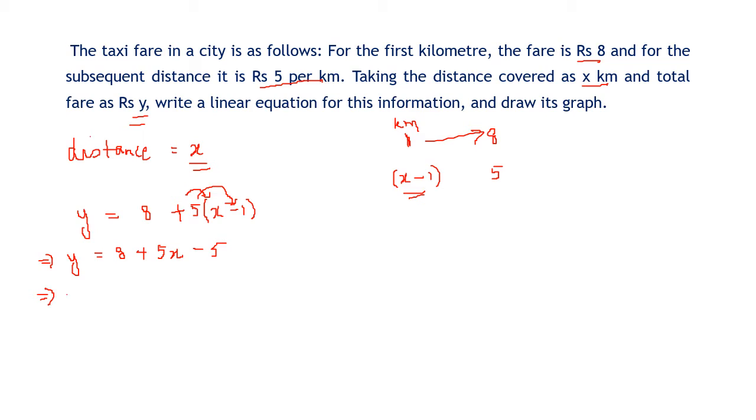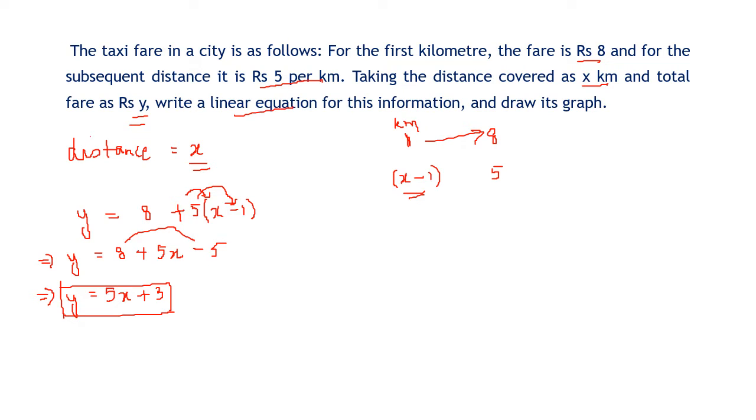So we get y equal to 5x plus 8 minus 5, which is 3. So this is the equation that we get. It is told to write this linear equation, so this is the linear equation.